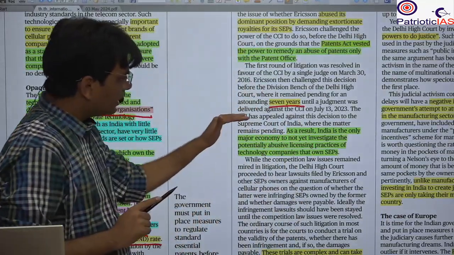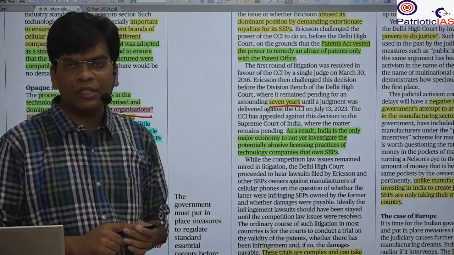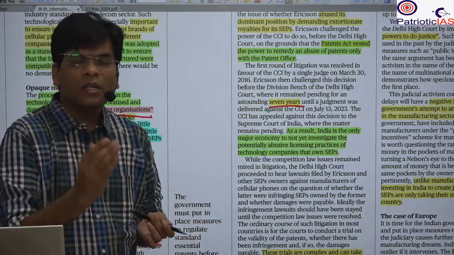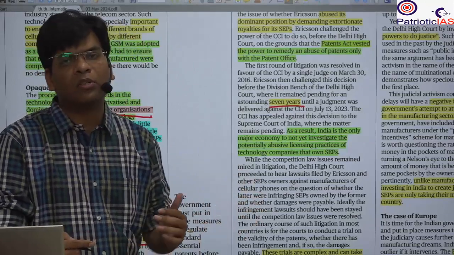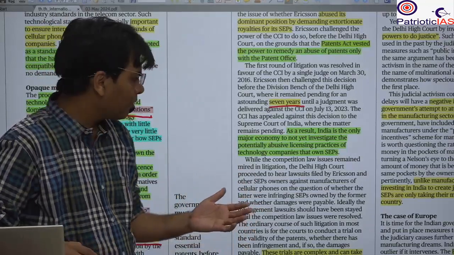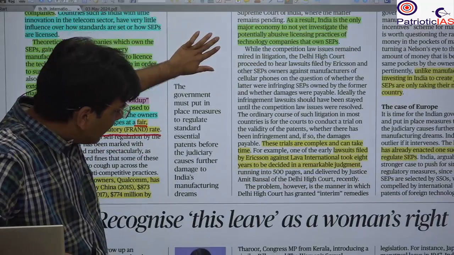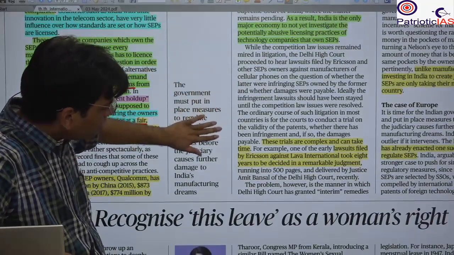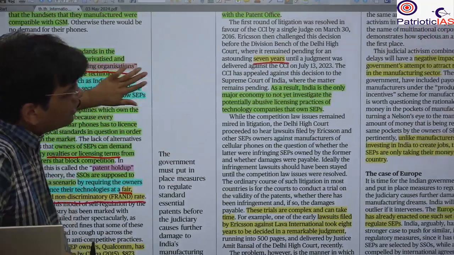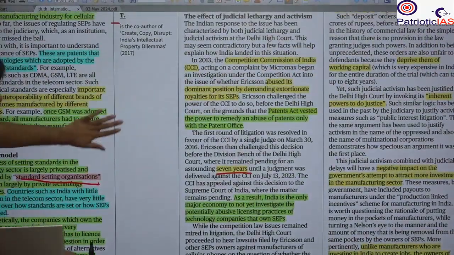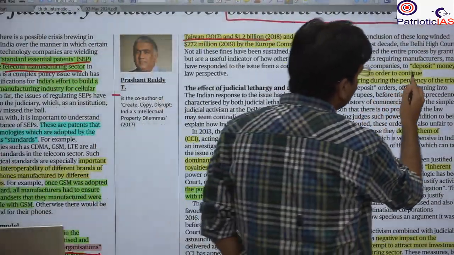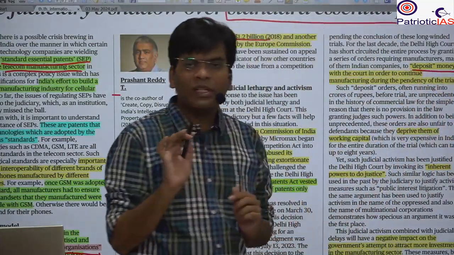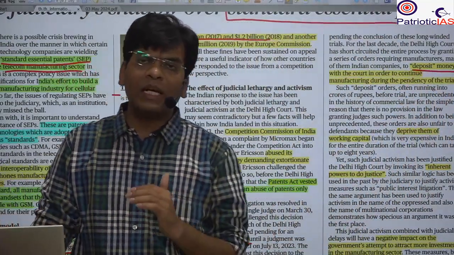Okay, so this is the thing. For 7 years the companies have to face this; they cannot further innovate, or they are not able to use the technology in a proper way. Further, you will see that there has been the imposition of deposit money as long as the case is going on. So here the deposit money means those companies who are facing the charges, and mostly they are Indian companies.